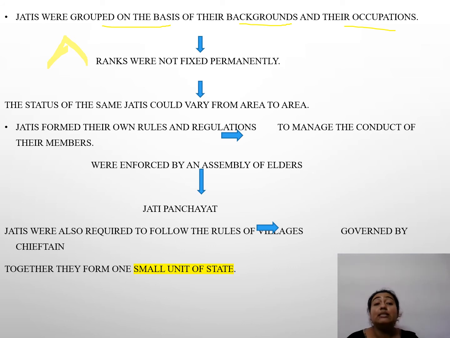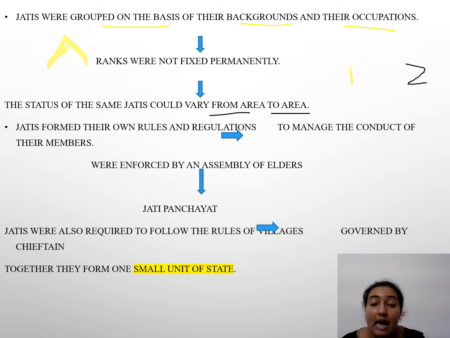The status of the same jatis could vary from area to area. Suppose in one village they are considered Kshatriyas, in the next village they will be considered Shudras, maybe untouchables. So from area to area they used to vary.